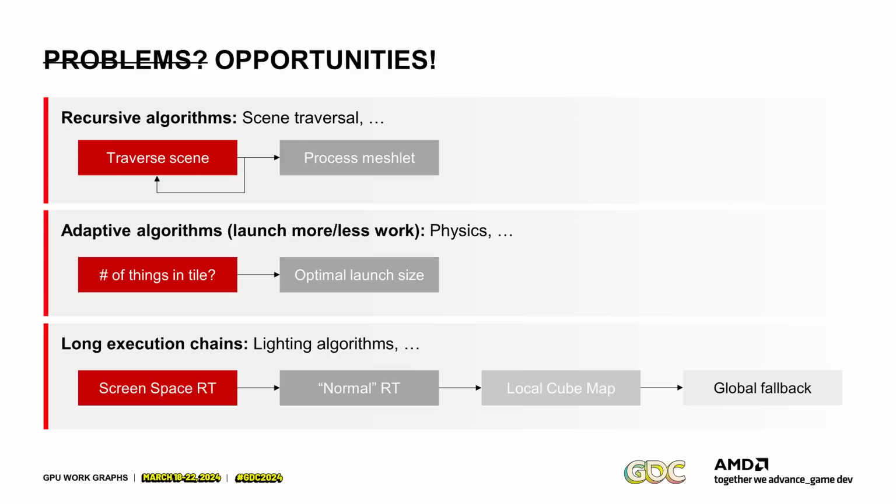And then all of them terminate, your barrier again, and you start a local cube map upload for the remaining pixels. That might be only a couple hundred. And then you have to clean up with a global fallback for whatever pixel remains, and that might be only like one. And the problem here is obviously you have to stop the world after the screen space ray tracing, you have to stop again after normal ray tracing, stop again after local cube maps, and you can't overlap them.